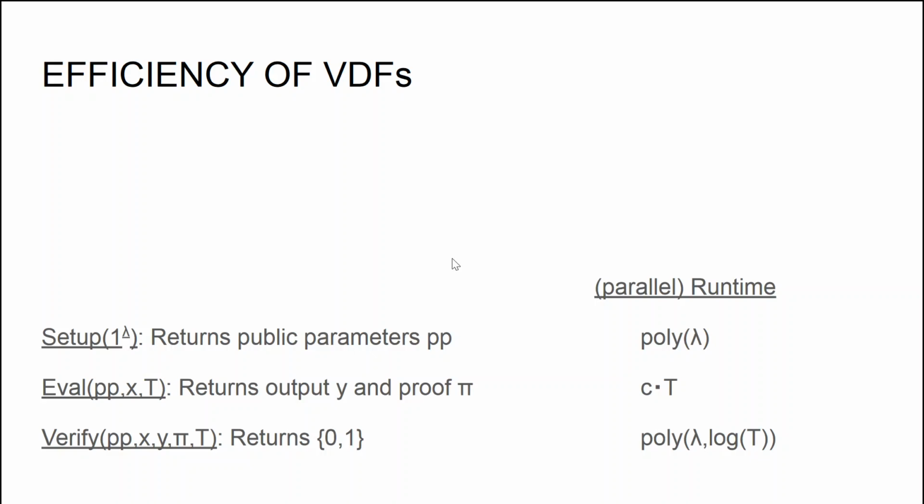Finally, the verification algorithm should run in time polynomial in lambda and logarithmic in t, which means that for a growing t, the runtime of the verification algorithm is much faster than the runtime of the evaluation algorithm. In this work and throughout this talk, we say that the verifiable delay function is tight if the time it takes to run the evaluation algorithm is very close to t, and in particular if the constant c is approximately equal to 1.